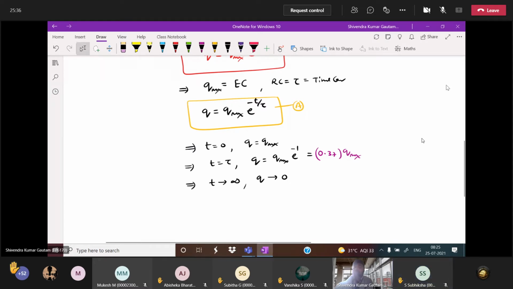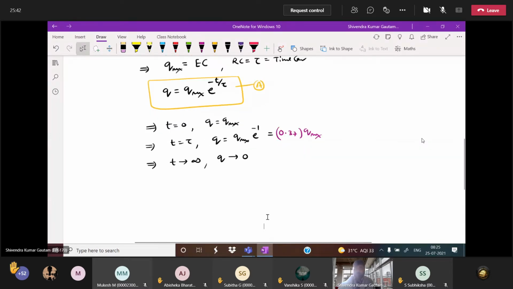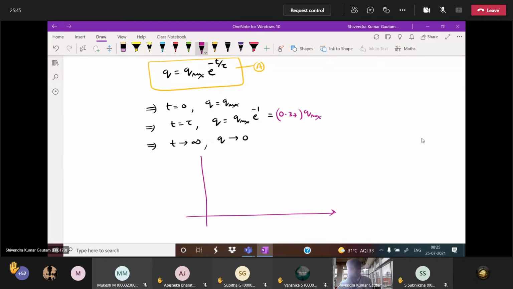Now, if I ask you to plot the graph, Q versus T. Everybody tell me, at t equal to 0, what is the charge value? Q max.